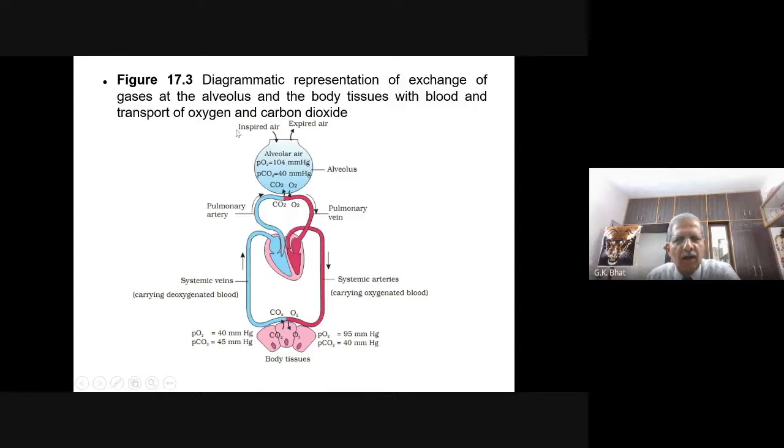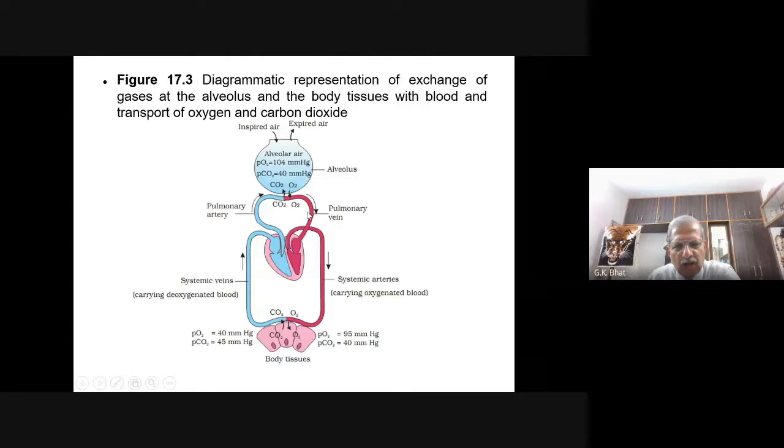Look here. Inspired air, alveolar air comes here. In the alveoli, you will see that the partial pressure of oxygen is 104 mm of mercury. In the blood vessel here, this is the blood which has come here. If you look at the PO2 here, it is 40 mm of mercury, and PO2 here is 104 mm of mercury. So what will happen? From the alveoli, the oxygen diffuses into the blood vessel, so from 40, it gets raised up.